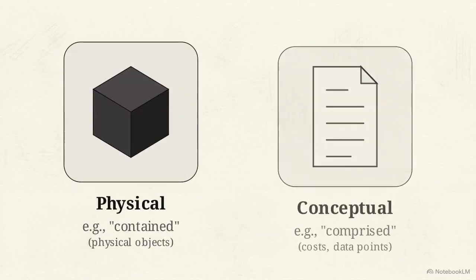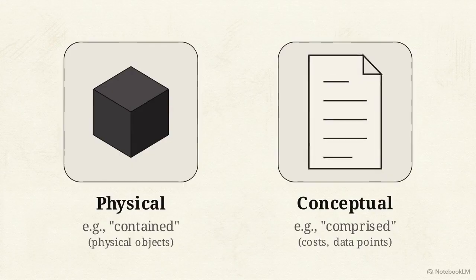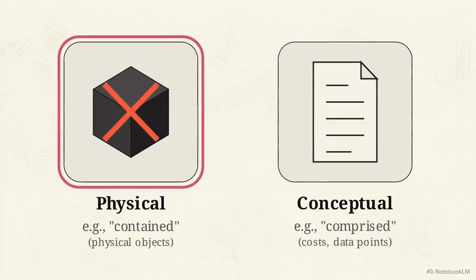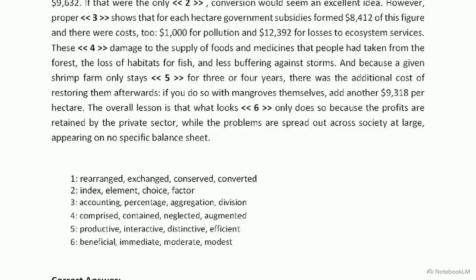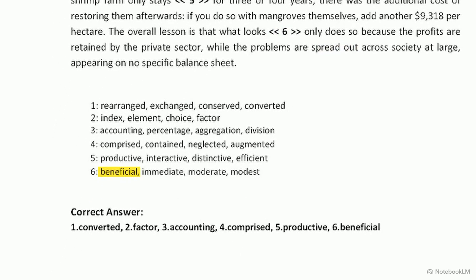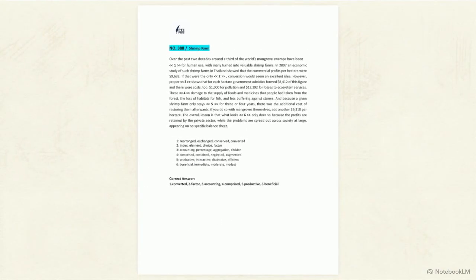Tracking references and distinguishing between physical and conceptual descriptions allows us to bypass common vocabulary traps. For the final blank, the author sets up a contrast between how the farm looks and the problems spread across society. To satisfy this contrast, we need a positive opposing word, beneficial. With the blanks filled, the passage now forms a cohesive narrative.